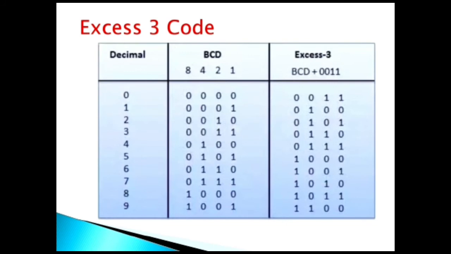This table represents the various decimal numbers which are first converted into BCD numbers. Then the excess-3 code of all BCD numbers is shown in column number 3. In this case, we can clearly see that each BCD is added with 0011, that is the 3 decimal, to each decimal, and the result is the excess-3 code of the corresponding BCD number.